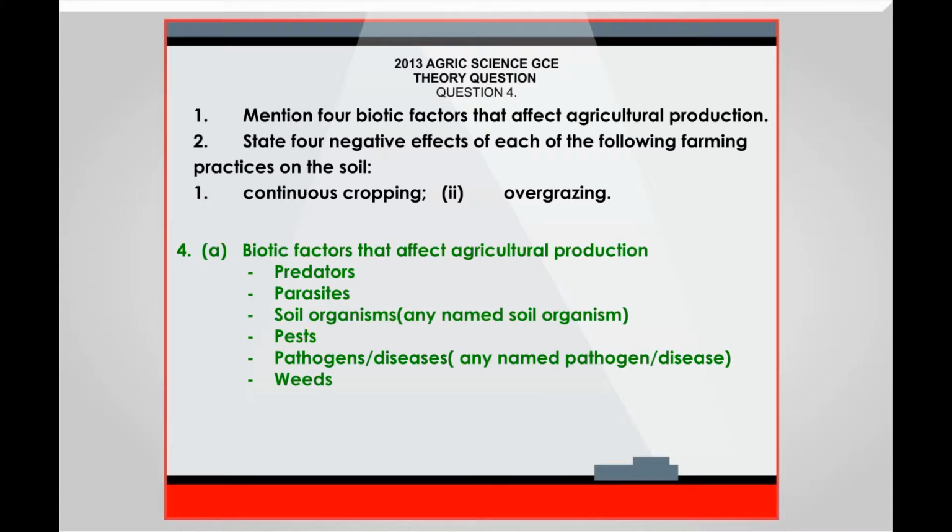Biotic factors that affect agricultural production are predators, parasites, soil organisms, pests, pathogens and diseases.